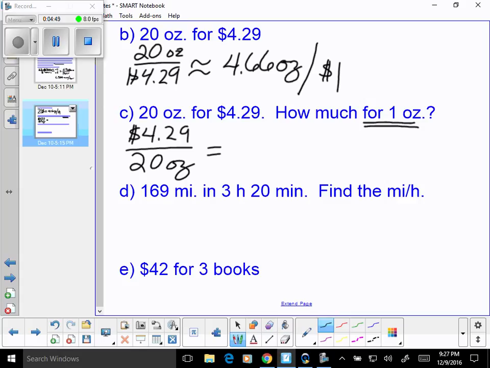So in this instance, I should change these to approximation signs. I am going to have $0.21 per ounce. Now what you don't want to do is write this. Don't do that. You do not have 0.21 cents.